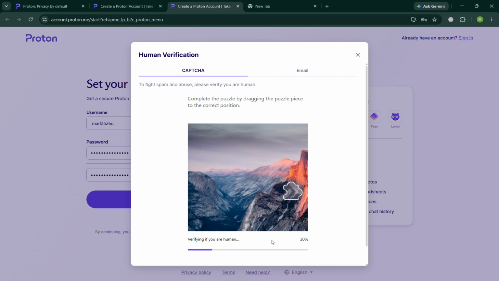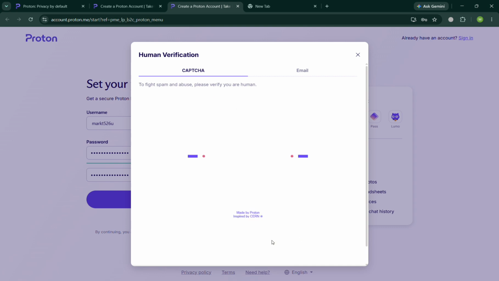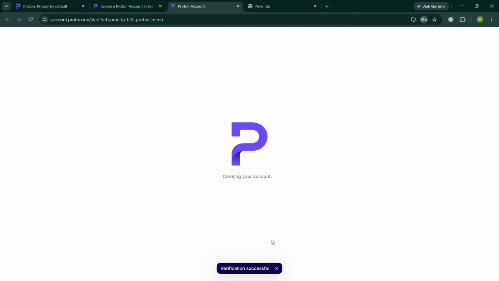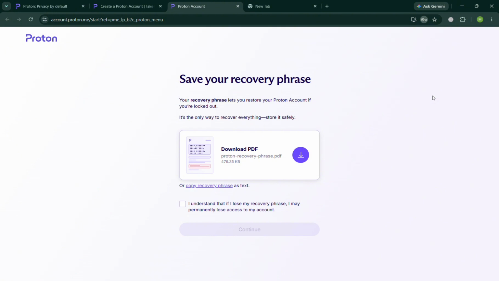Aside from that, it will now show you that the next thing that we need to do is wait for it to load, and it will automatically show us that our Proton account is currently being created. So all we need to do is wait for it to load, since it might take some time depending also on your internet connection. And it will show you on this pop-up window to save your recovery phrase. Just check the boxes and click Continue.